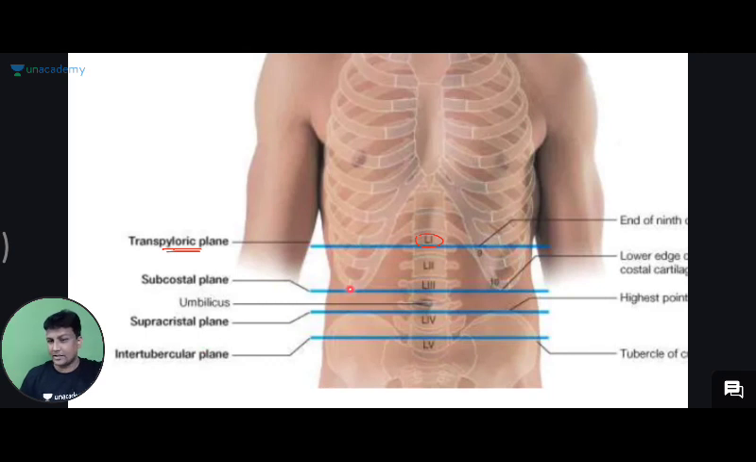Now the next plane is the subcostal plane, touching the lowermost part of the costal cartilage. Subcostal plane is at the level of L3. After that, this is your ilium, the iliac bone, and the uppermost part of the iliac bone is the iliac crest. That is why the plane touching the iliac crest is the supracristal plane.